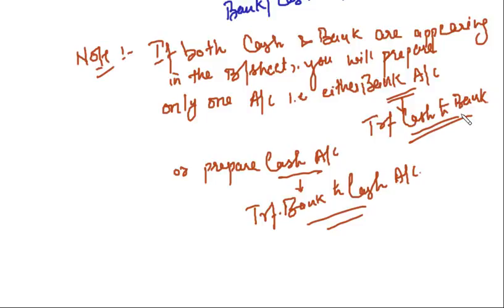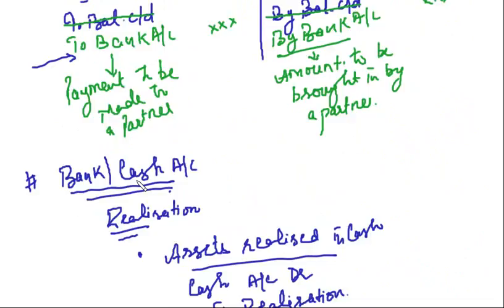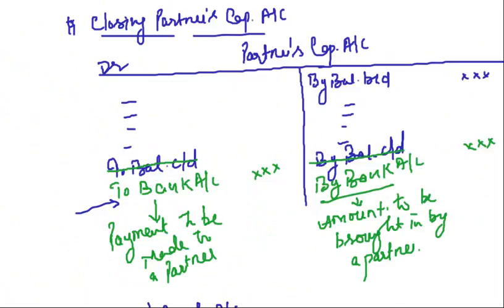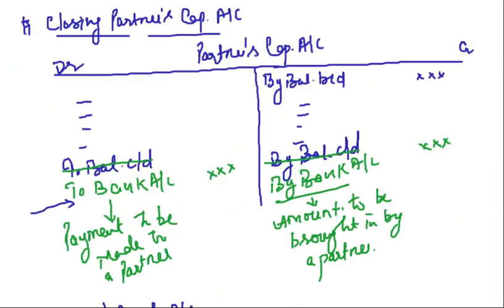So now if you see, we have discussed all the four things, isn't it? We have discussed realization, we have discussed loan account, we discussed partners' capital, we have discussed bank and cash account. With this, our chapter is almost over. Now we have one or two small topics related to this only which are left, and we will do some practical problems, right? So it's a very easy one. I hope you will find this chapter very easy. I've tried to explain each and every concept, right?